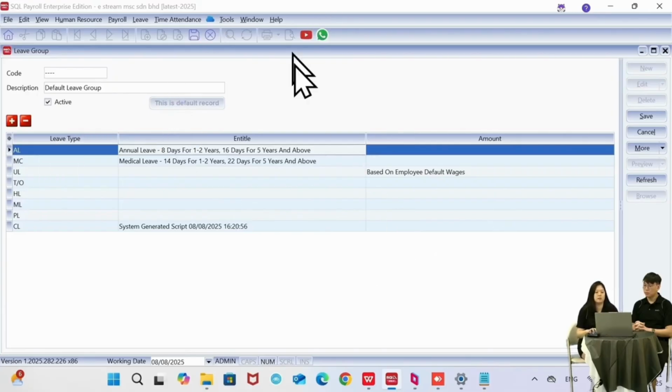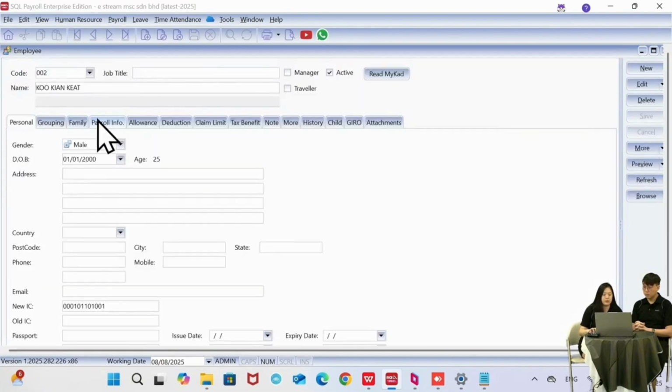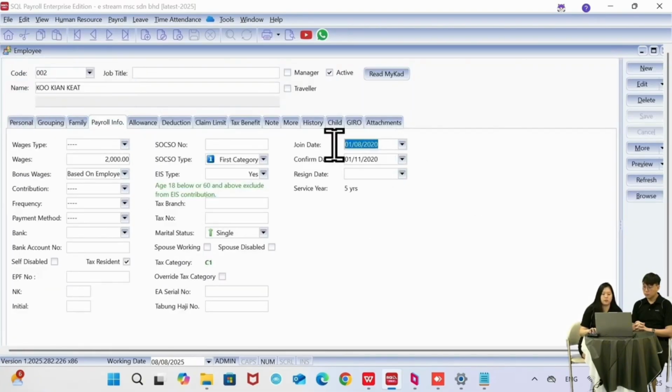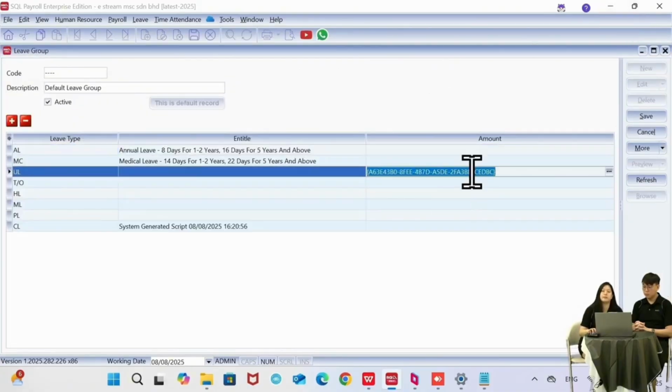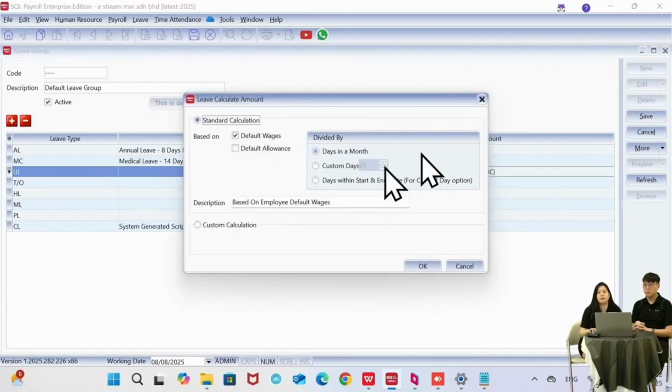So actually the calculation is based on your join date. So that's why in the maintain employee, we tell you it's very important for you to key in the join date over here. So the system will know when you join the company, then from there it will calculate the leave entitlement for you. Okay, and then if there's unpaid leave, or any leave type that is deducting your salary, I can just come over to the amount column, and then same thing, click on the 3 dots here, and then I can define the calculation.